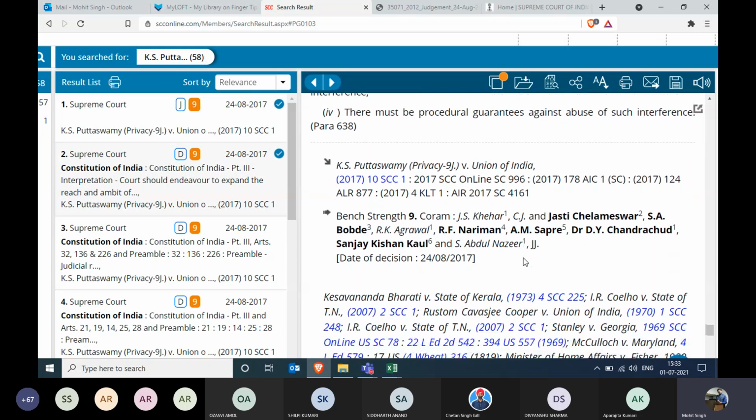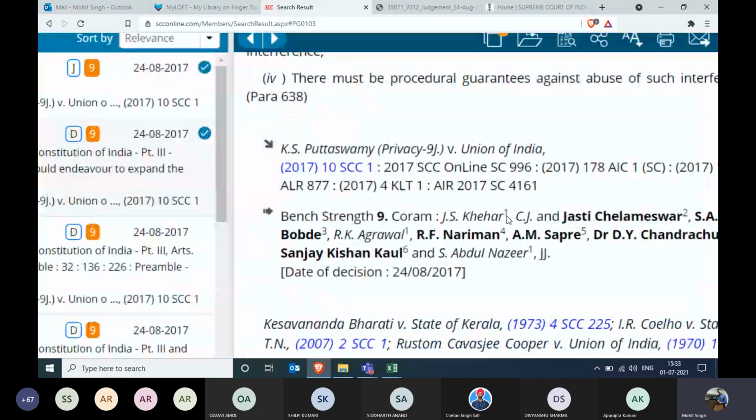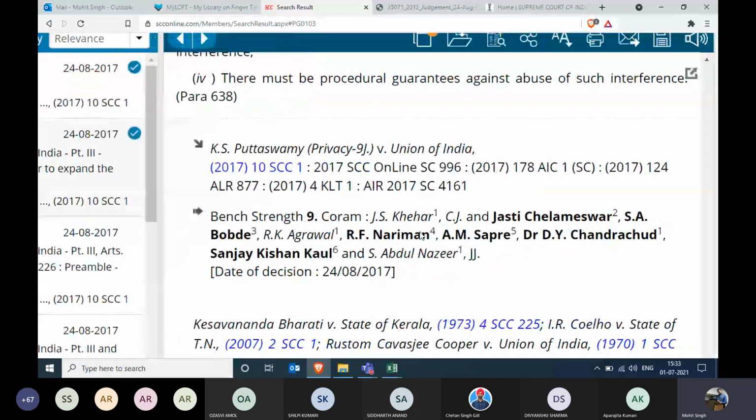Apart from that, you can also see that in the bench strength, the judges' names have been written over here. But next to the judges' names, they have superscript numbers. As you can see, just after their name, there is a number 1, number 2, number 3, number 1 again, and number 4. Number 1 on Justice Agarwal sir and number 1 on Justice Khehar sir. And if you see closely, it is also visible for Justice Nazir and Justice Chandrachud sir.